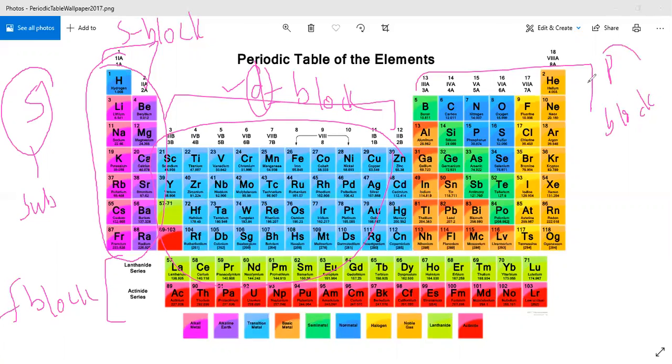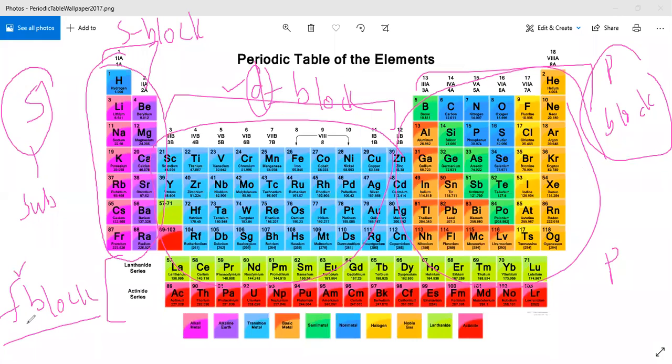Elements of the P block have electronic configuration that ends at the P subshell. While you are doing the electronic configuration of F block elements, you will see their electronic configuration ends at the F subshell. That's why elements are divided into 4 blocks.